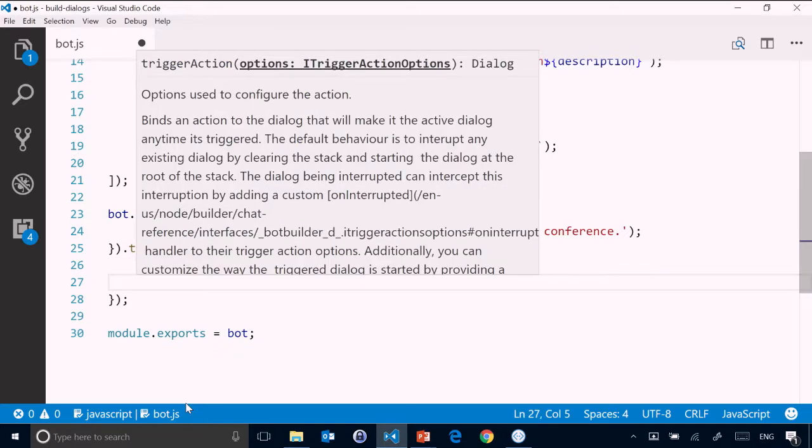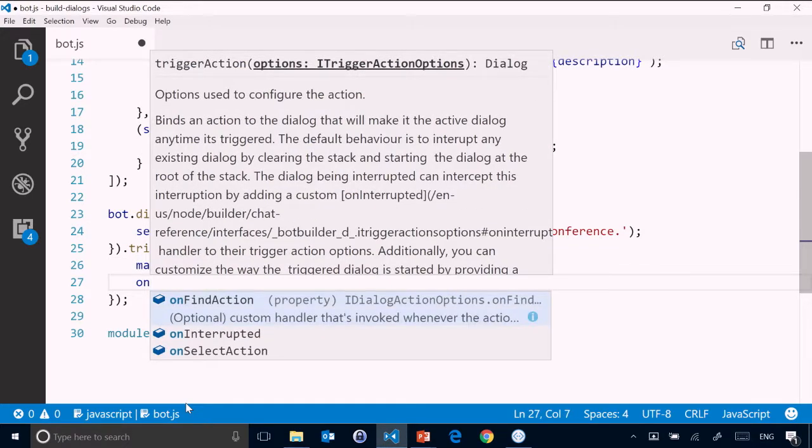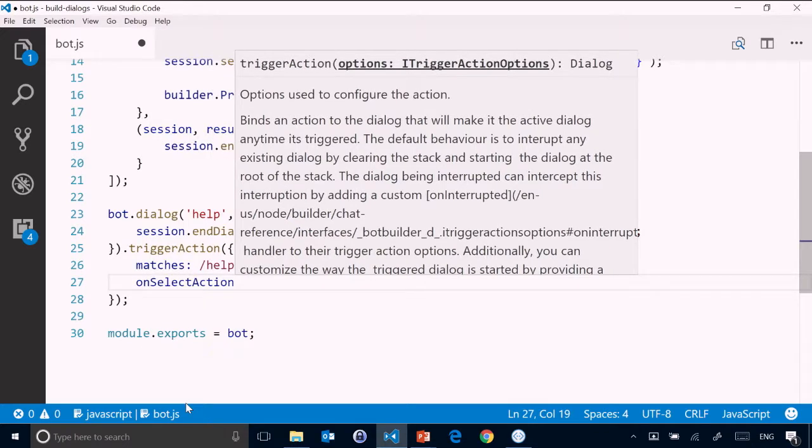And so now what I'm going to do is say onSelectAction. Now, onSelectAction is an event handler that's going to execute when it's about to run this particular dialog. And so it gives me the opportunity to maybe write some information out that I need to store for later, maybe do some potential cleanup, or in my case, to change that default behavior.